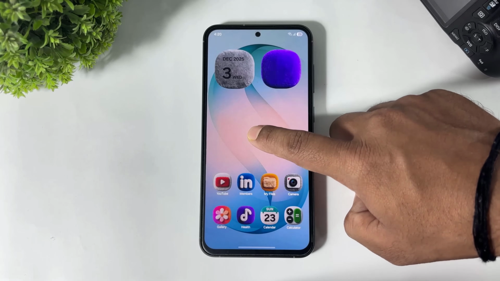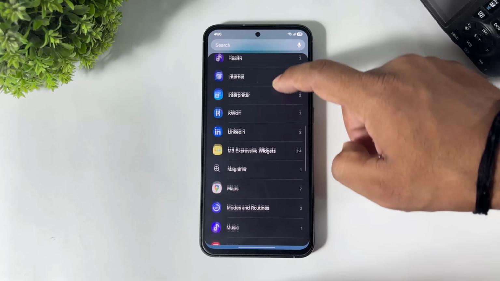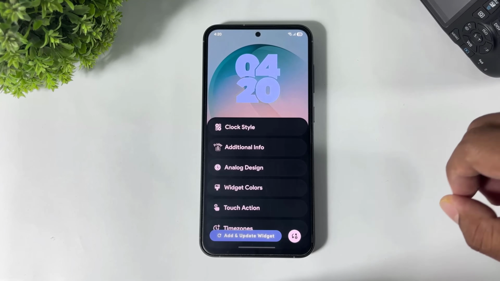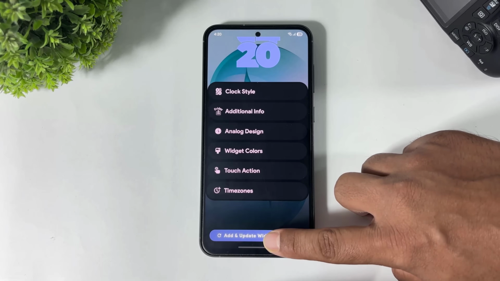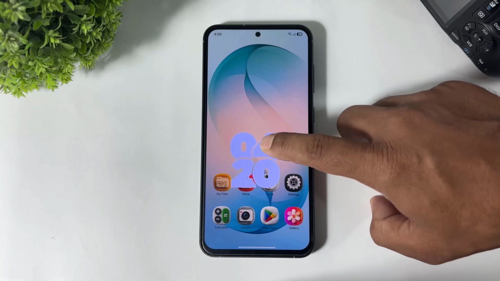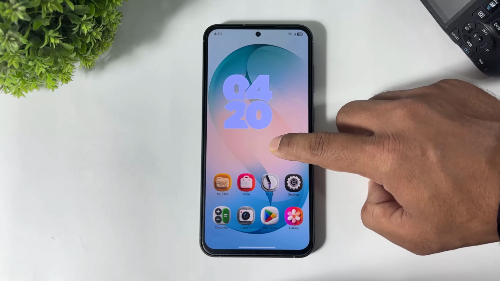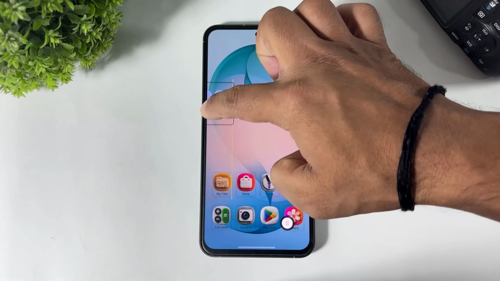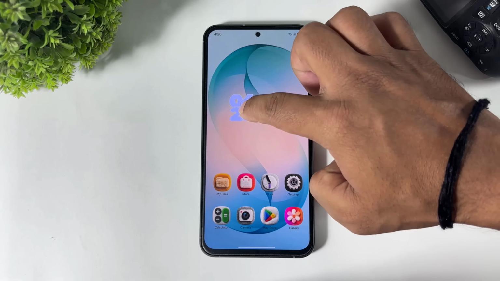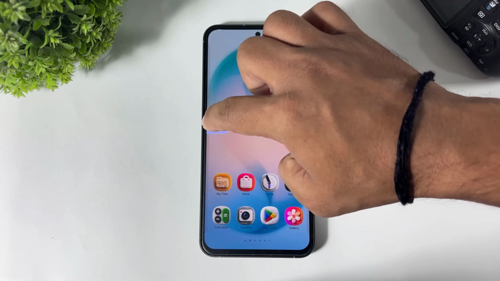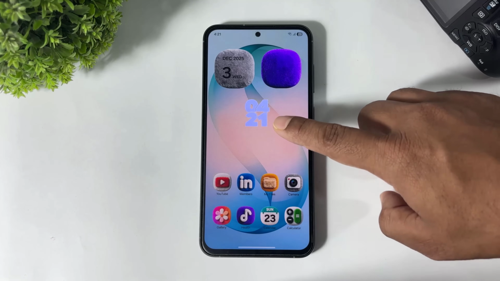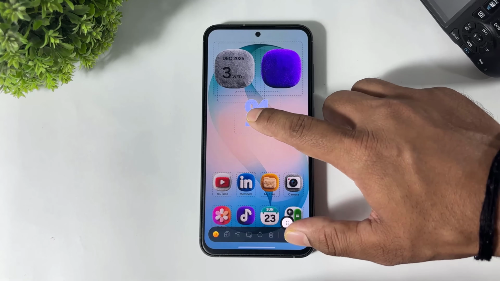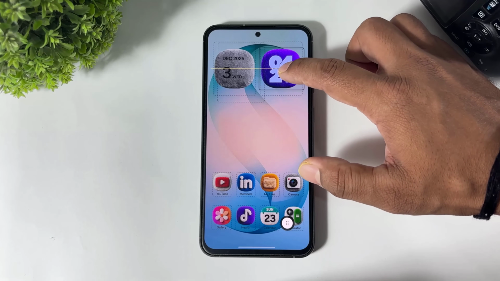Now look at this calendar widget. Now set the clock. Go to widget, go to Pixel Widget Plus, tap on add and look at this. Simply add and update button. First set size, tap on DIY option, set size. Now place this widget. Now set this clock widget on the purple gallery widget. Simply go to DIY option, turn on first and place like this.